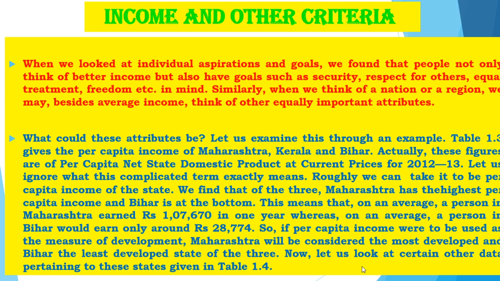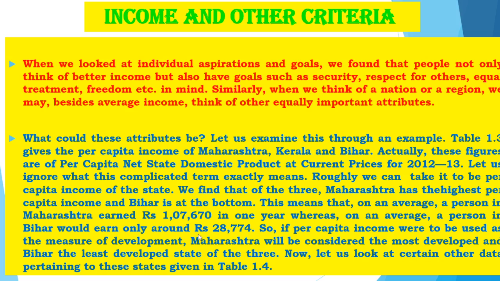Now let us look at certain other data pertaining to these states given in table 1.4. When we are checking table 1.3, Punjab, Kerala, Bihar are given, right. According to that, the state which has higher income, for example Maharashtra, the higher income per person is about 1 lakh.